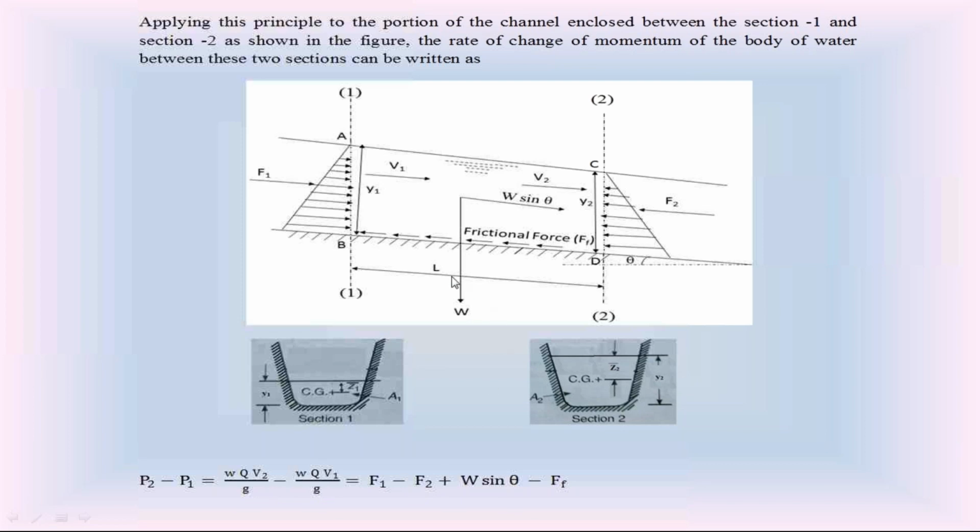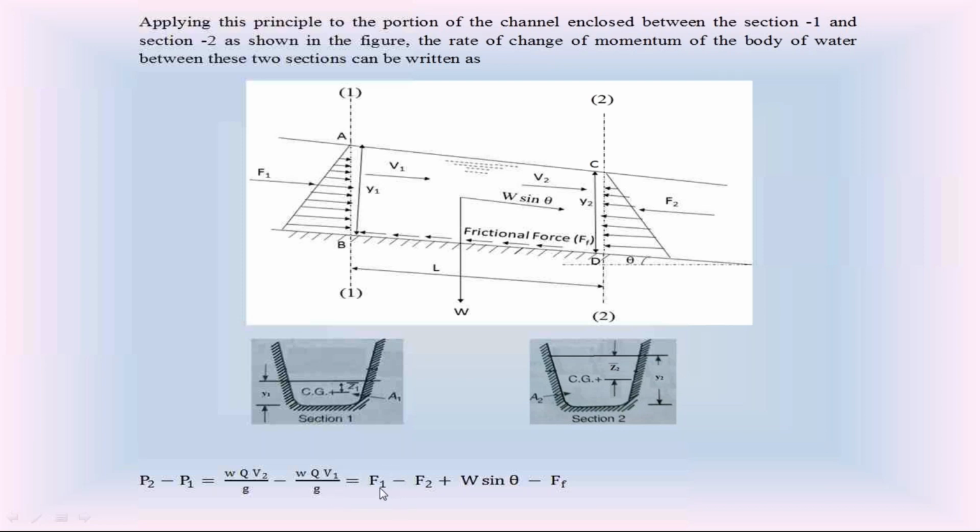Then in this equation, since this portion is a small portion, we neglect the friction force and neglect the weight. Then this equation becomes WQV2 by g minus WQV1 by g is equal to F1 minus F2. From fluid mechanics, F1 is the hydrostatic force on this vertical plane. F1 is equal to W into A1 into Z1 bar. F2 is equal to W into A2 into Z2 bar. You know that V2 is equal to Q by A2, and V1 is equal to Q by A1.